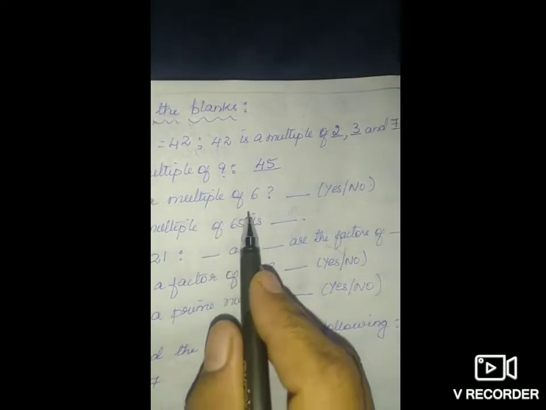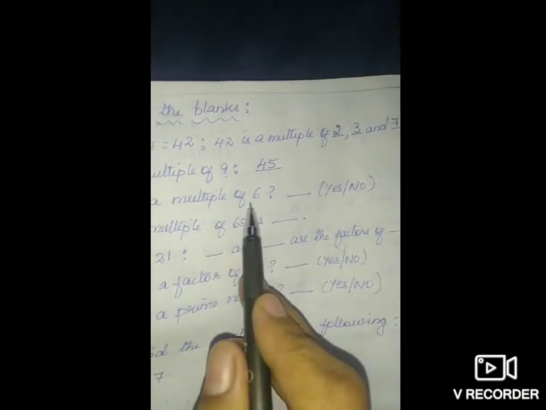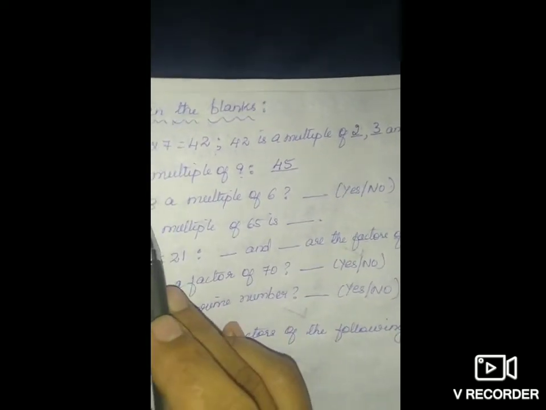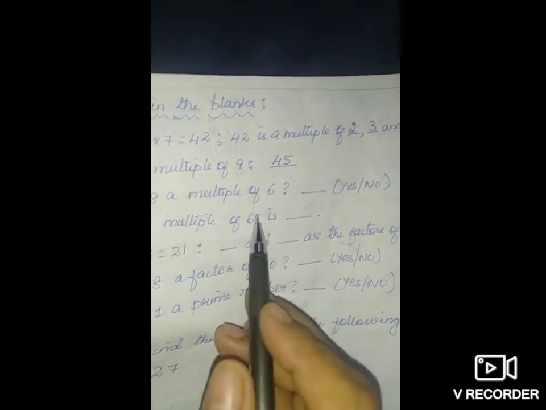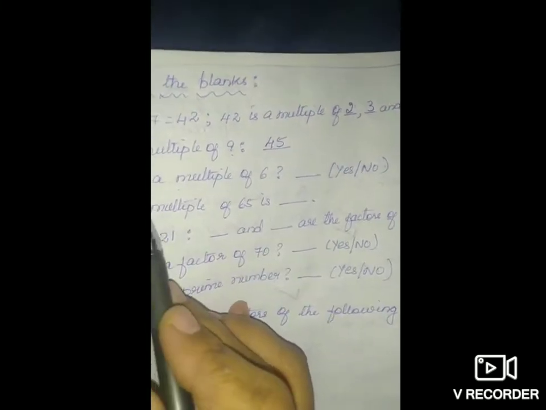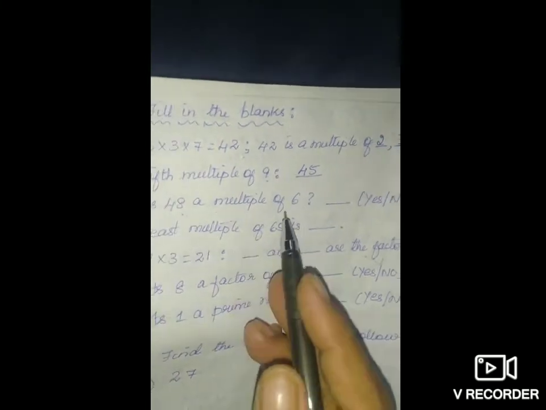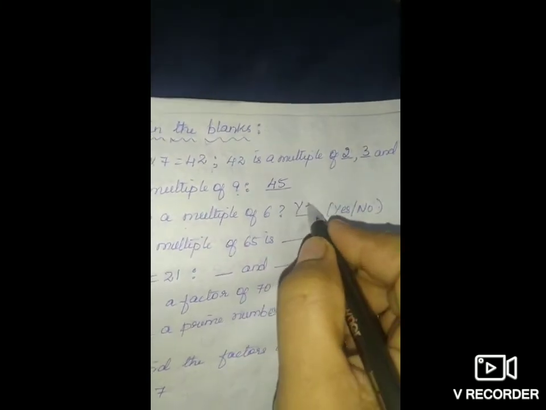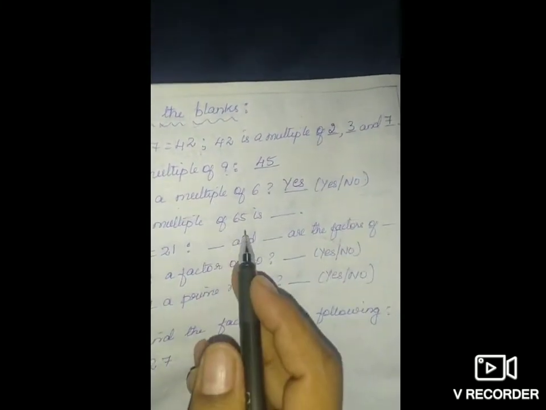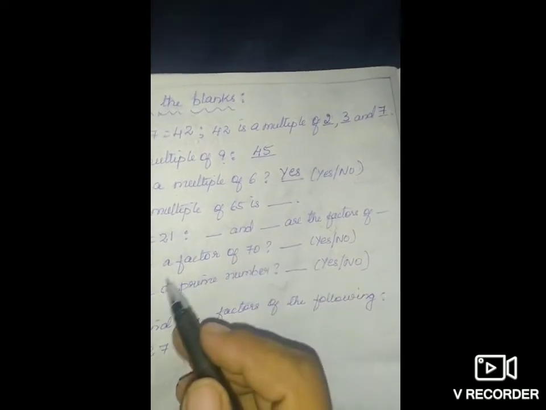Next, is 48 a multiple of 6? Yes, because 6 8s are 48. Is it, children? So 48 is a multiple of 6. Yes. Least multiple of 65 is dash.